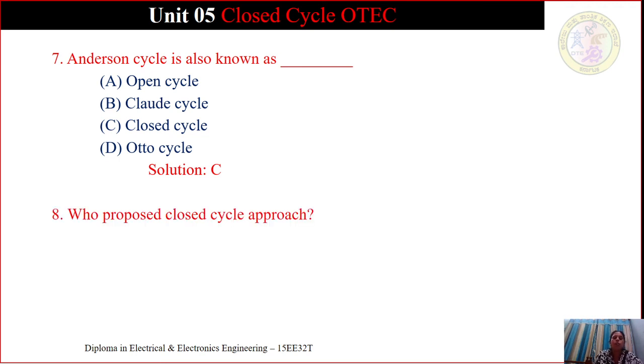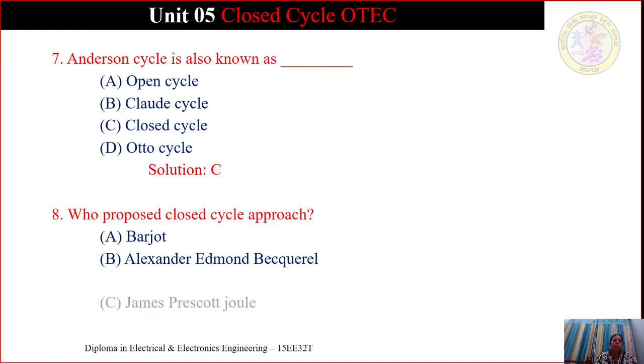Who proposed the closed cycle approach? The options are Borscht, Alexander Edmund Becquerel, James Prescott Joule, and D is L.A. Rance. What is the solution? The solution is A, Borscht.